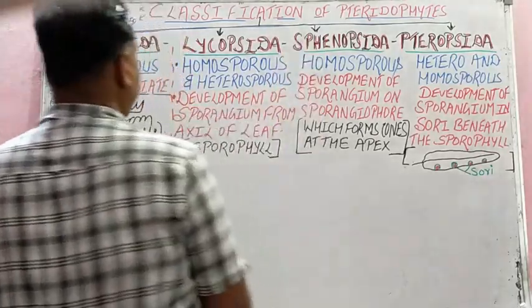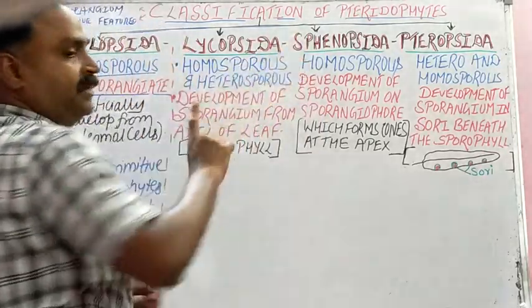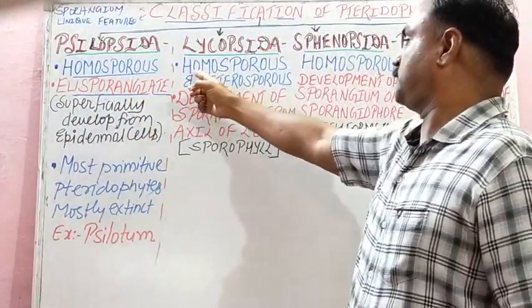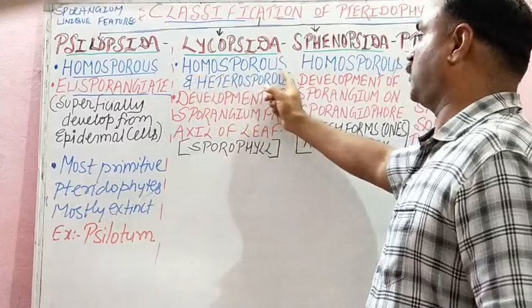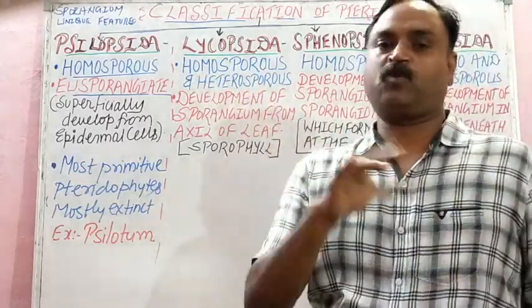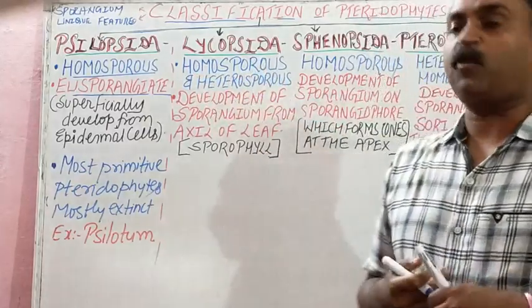Now Lycopsida, students, again the first factor, the development of the sporangium. The sporangium produces homosporous and heterosporous types of spores, meaning two kinds of spores, two different types of spores.